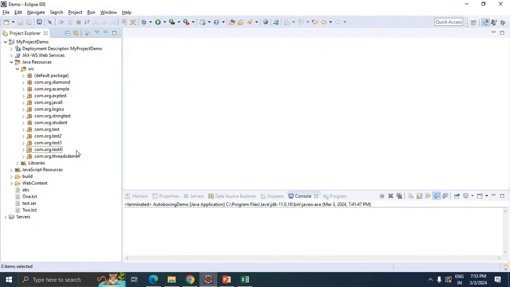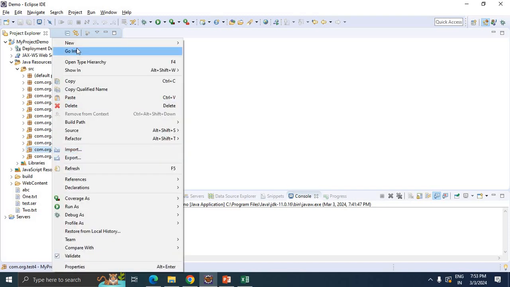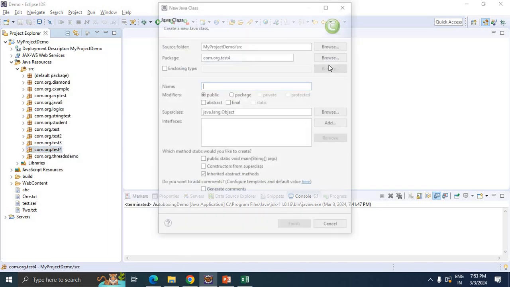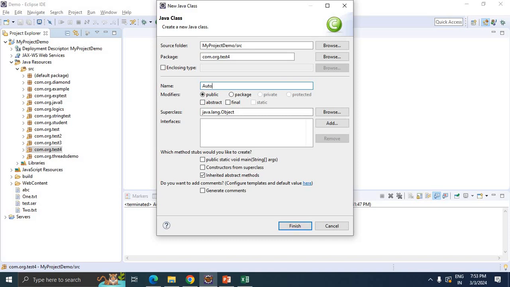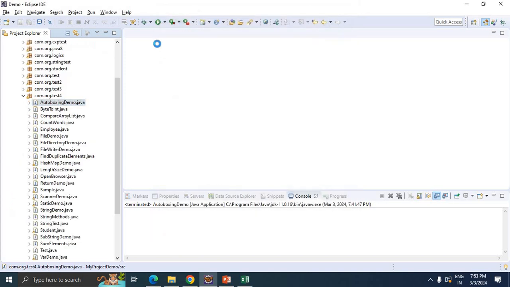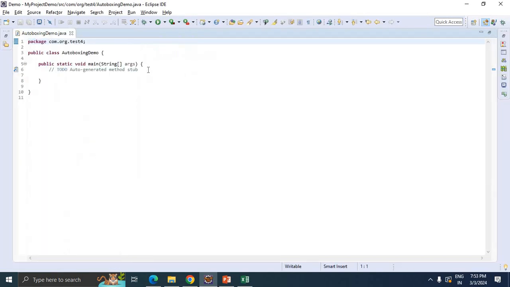Let's check it in the Eclipse tool. For that I am going to create a new class called AutoBoxingDemo. Let's maximize the screen.